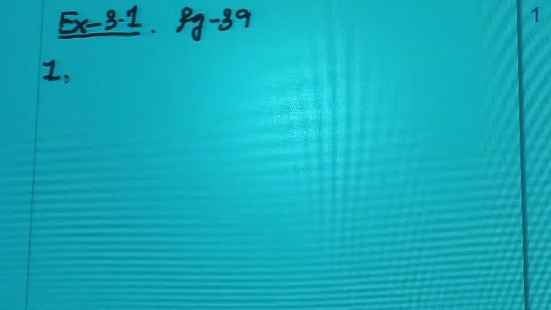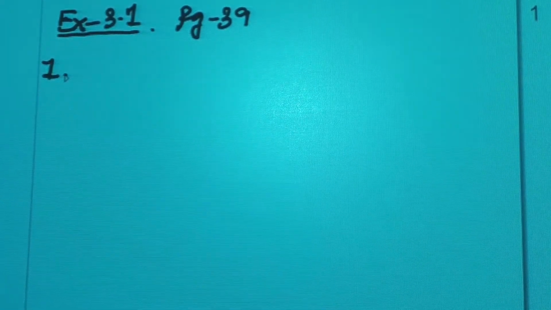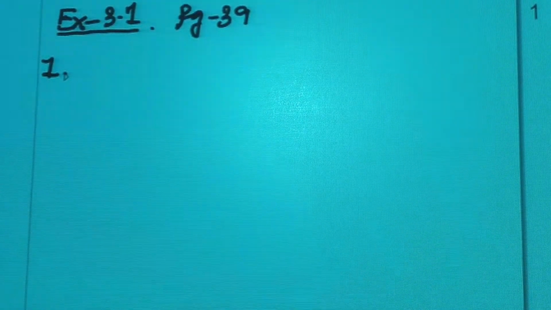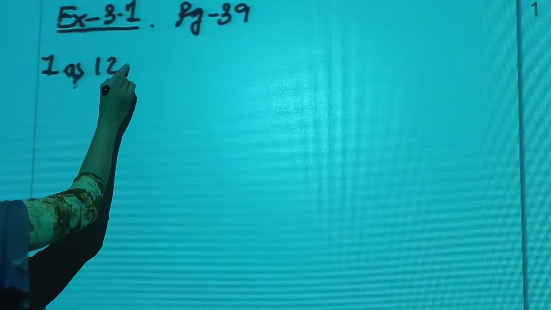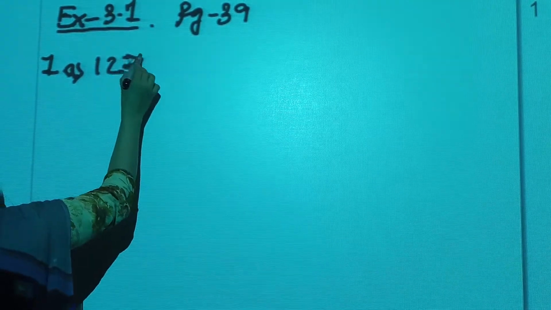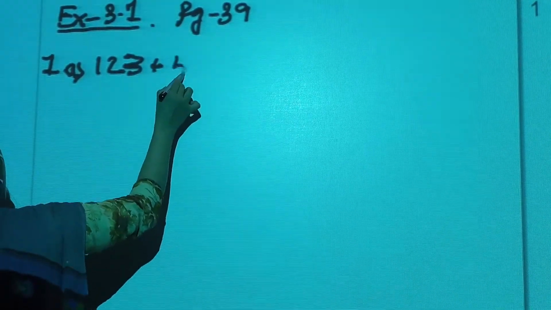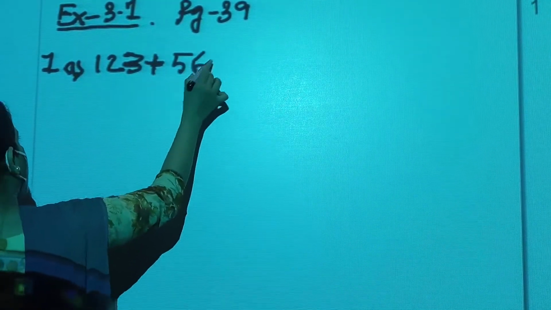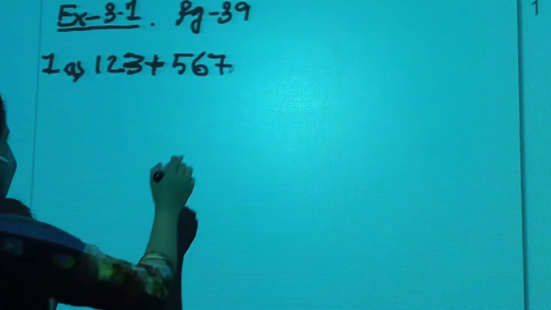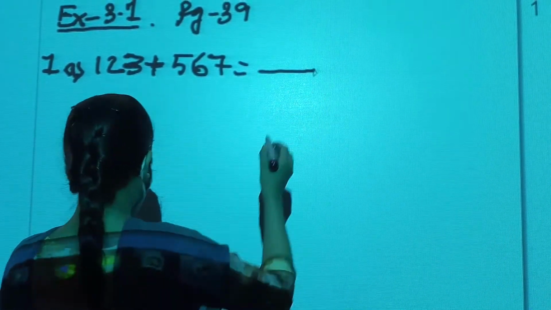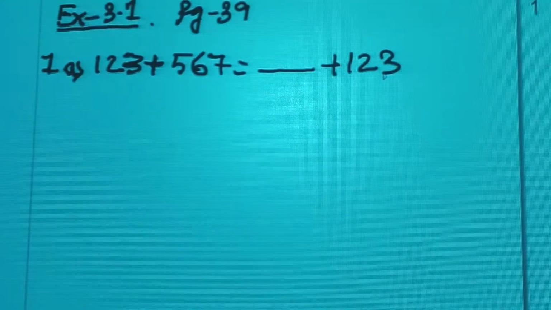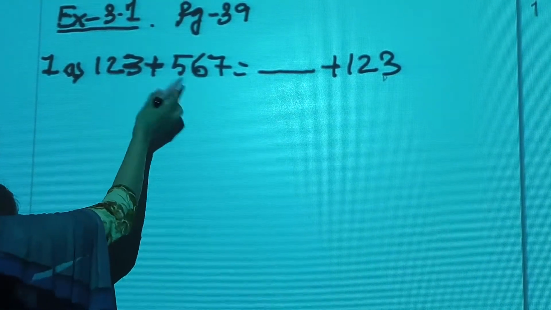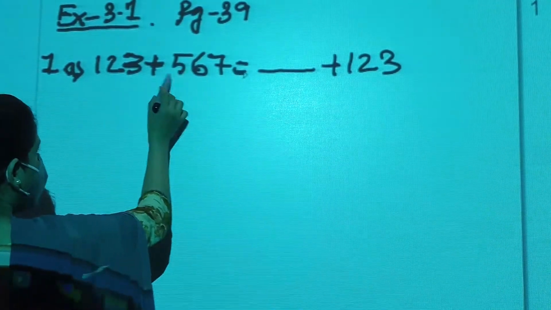Complete the following by using commutative property. Commutative property of addition we have learned, students. What is commutative property? We have learned that irrespective of the places of digit, their addition will be same. 123 plus 567 is equal to dash plus 123. Alright. So in commutative property, if we alter the places, the two sides are still equal, means both the sides are same.